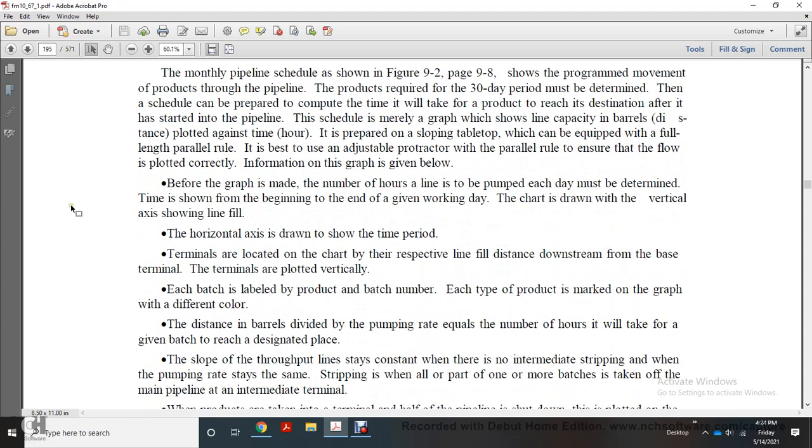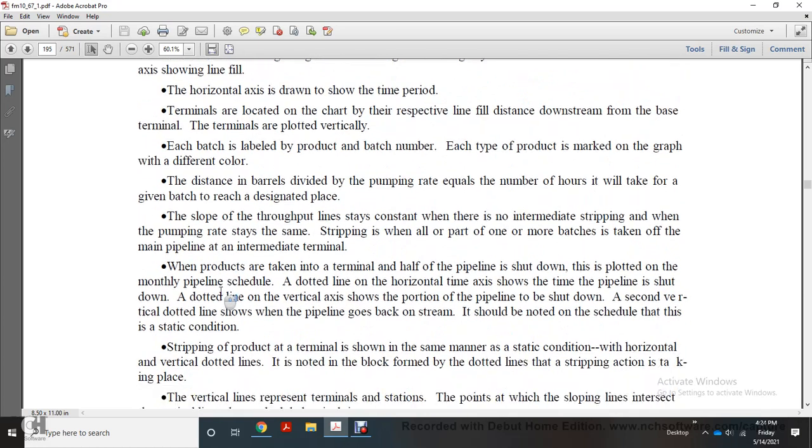The chart is drawn with the vertical axis showing line fill and the horizontal axis showing the time period. The terminals are located on the chart with the respective line fill distance downstream of the base terminal. The terminal is applied vertically. Each batch is labeled with the product, batch number, and type of product, marked in a different color on the graph. The distance in barrels, provided pumping rates, equals the number of hours it will take for the given batch to reach the designated place.